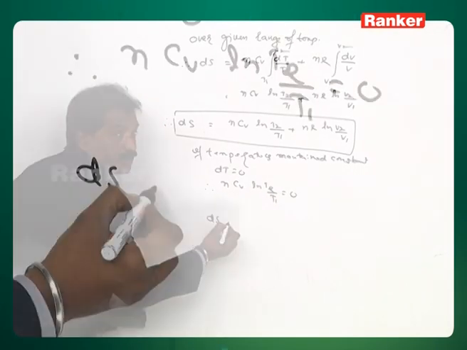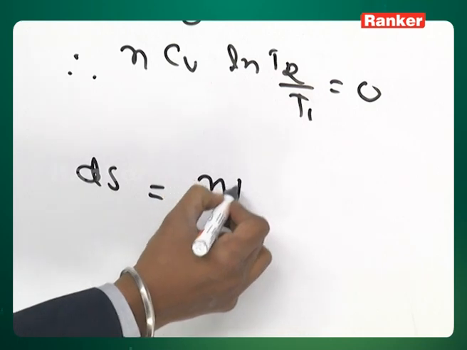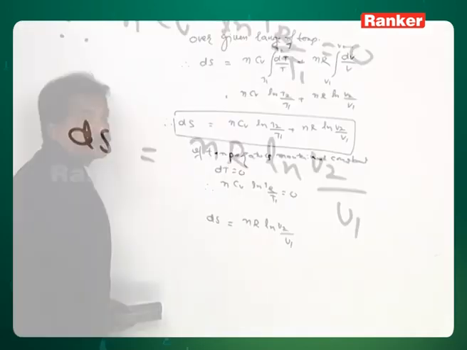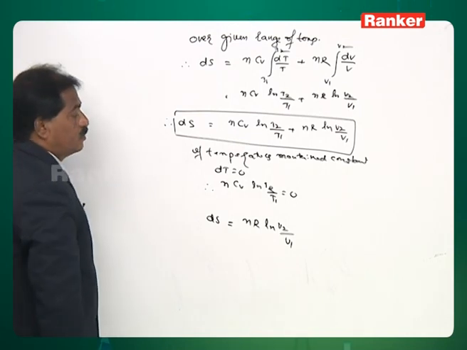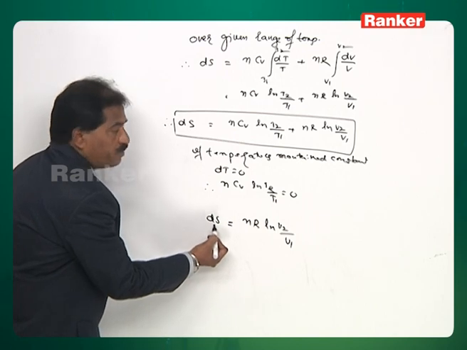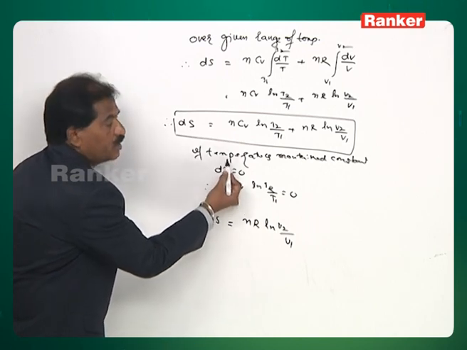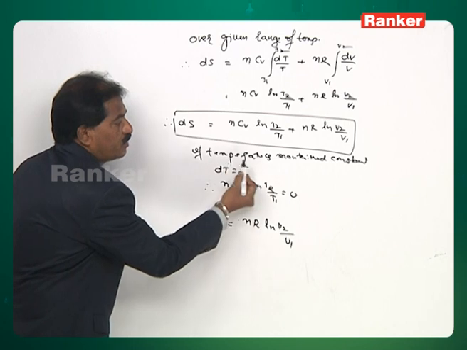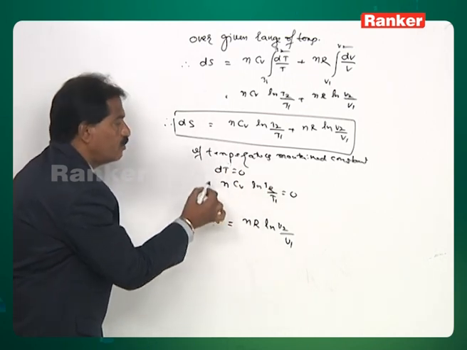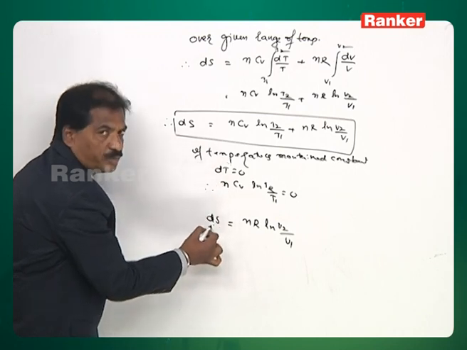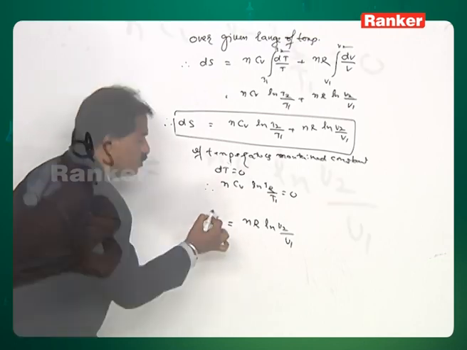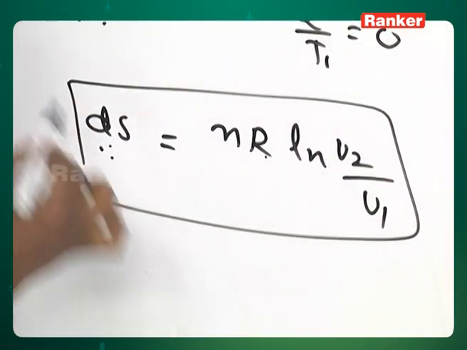Therefore, del S is nR ln V2 by V1. So, this is the formula that is used to calculate the entropy change when temperature is maintained constant. If temperature is maintained constant, the process is called isothermal process. Therefore, in any numerical problem, if they ask you to calculate the entropy change at constant temperature or in isothermal process, use this formula for calculation of the entropy change.